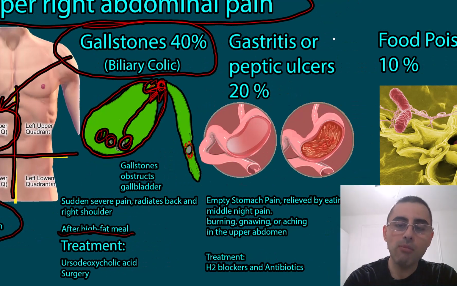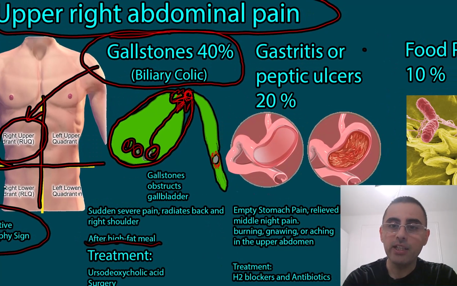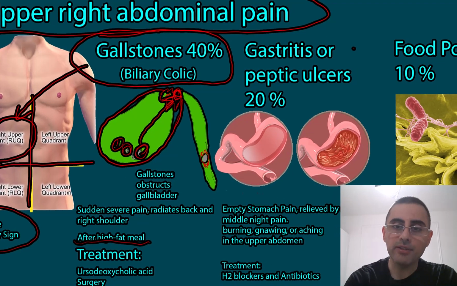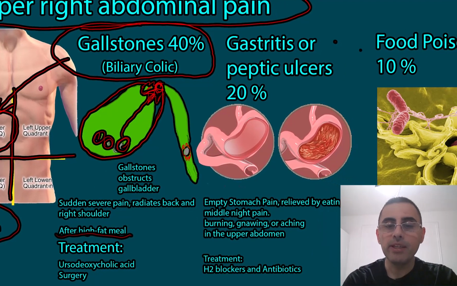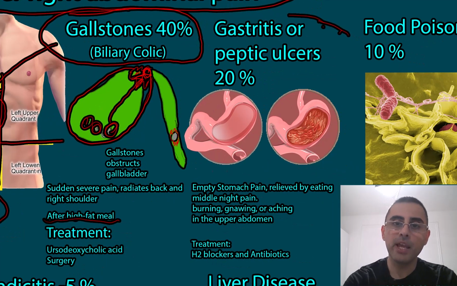The second most common cause of upper right abdominal pain is gastritis or peptic ulcers. Now let's say what it is and what type of pain they have.